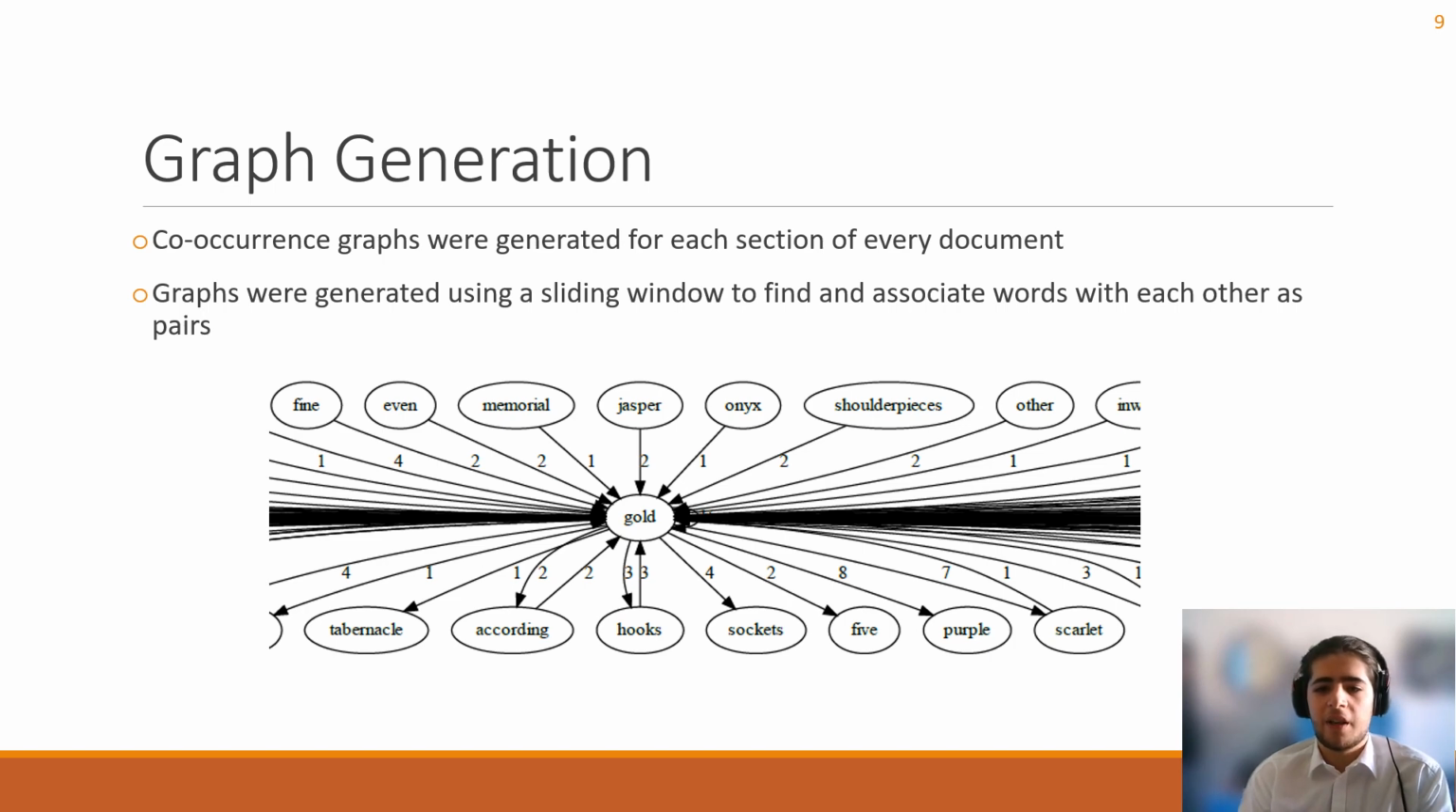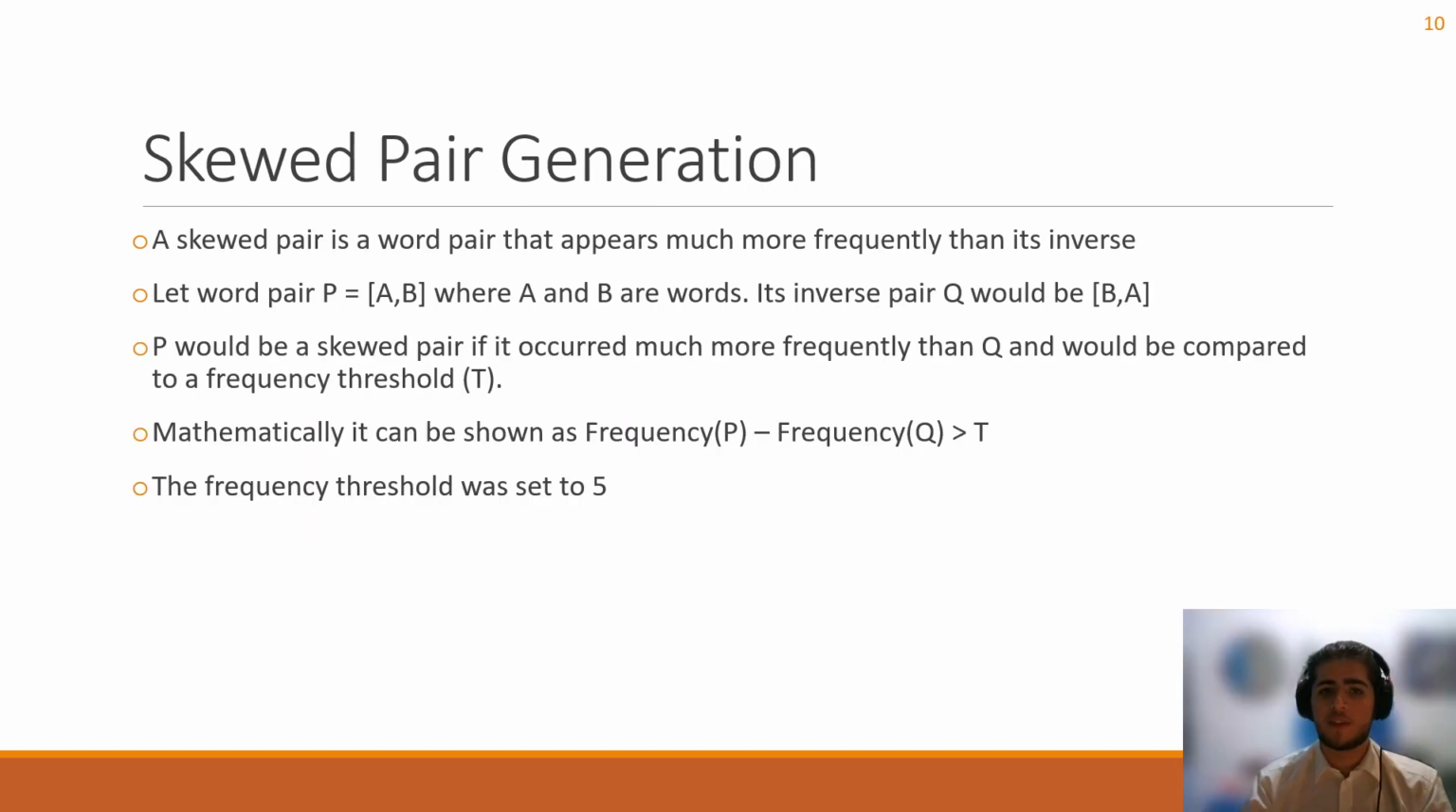document. An example of a co-occurrence graph can be seen on the slide below, where each node represents a word and each edge represents a word pair. The direction indicates the order of the pair and the weight represents the frequency of the pair in its given section. The term skewed pair is used to denote a word pair that appears much more frequently than its inverse.